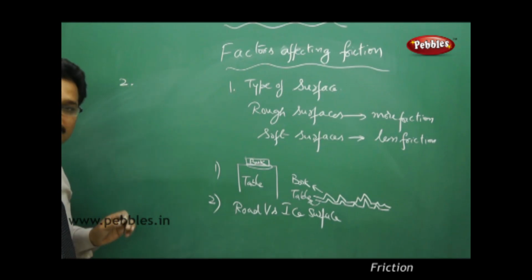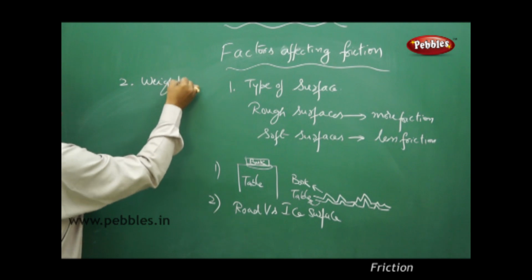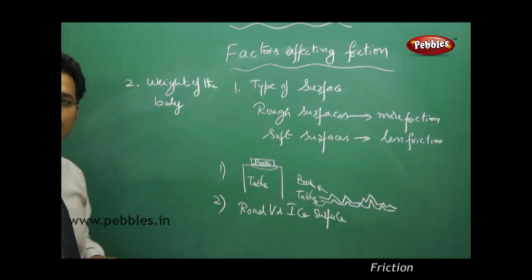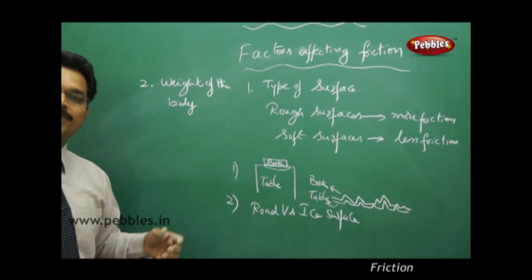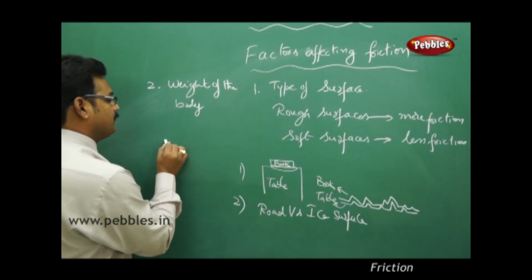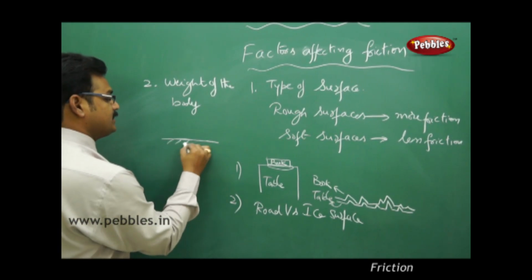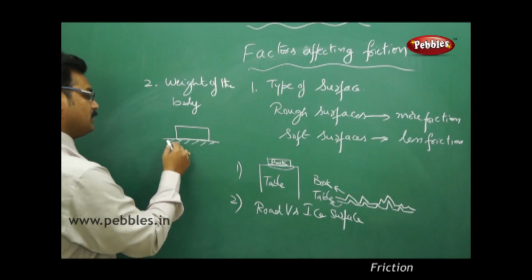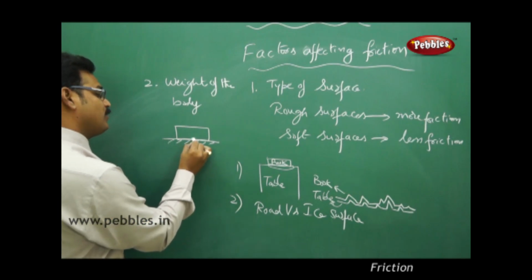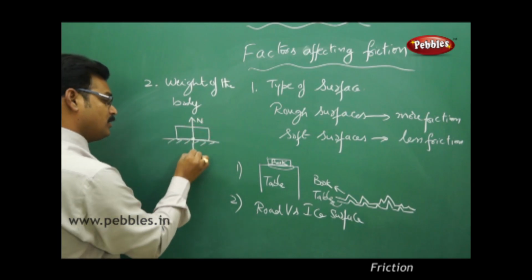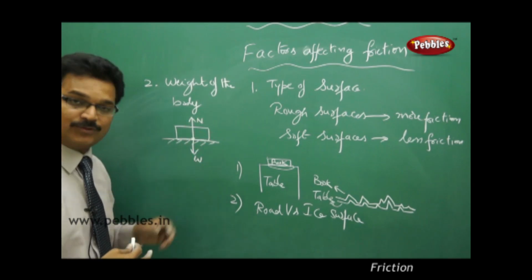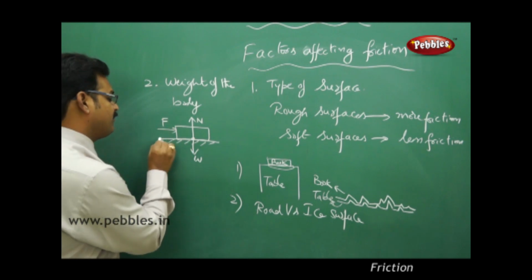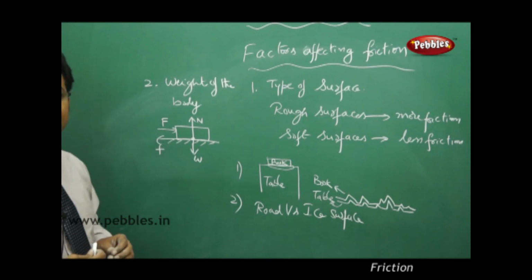The second factor is the weight of the body. How does it depend? Yes, I will tell you. See, say this is a surface. On the surface you have a block, and this block has a point of contact. At this point of contact, the upward force is normal, the downward force is weight. You know these two forces. Now you have applied a force F. Immediately a frictional force will be there, as we know.